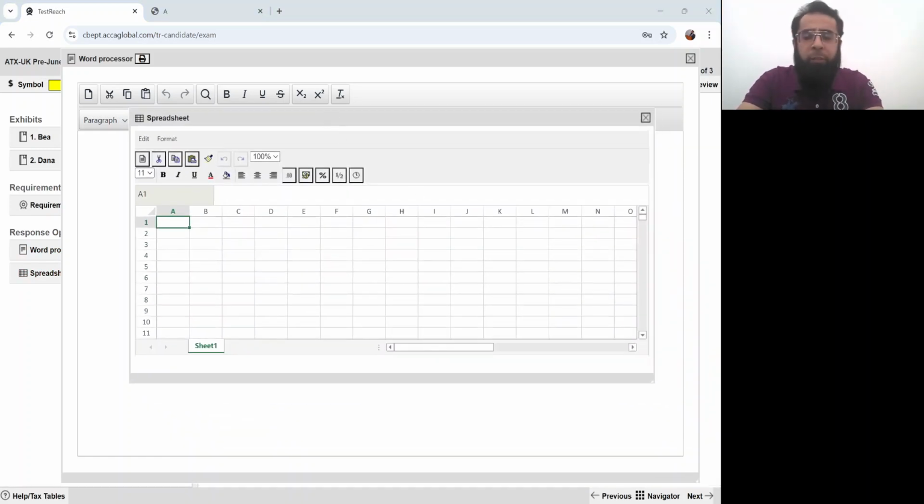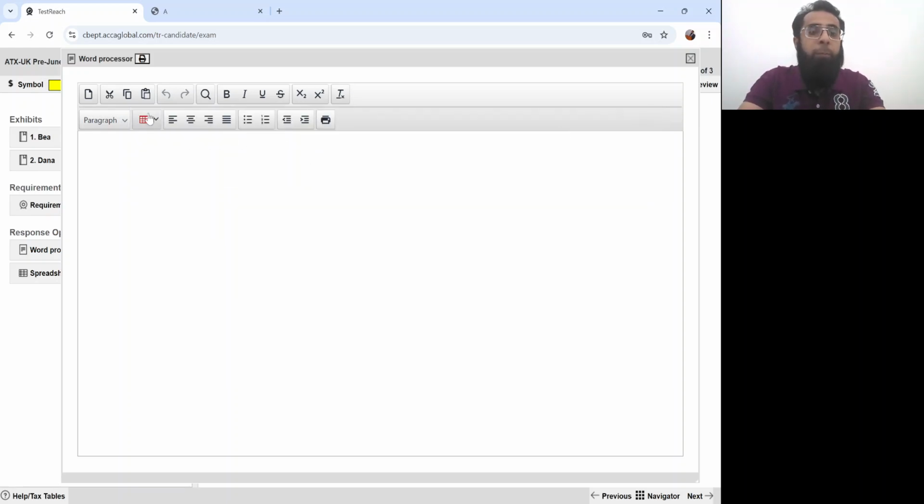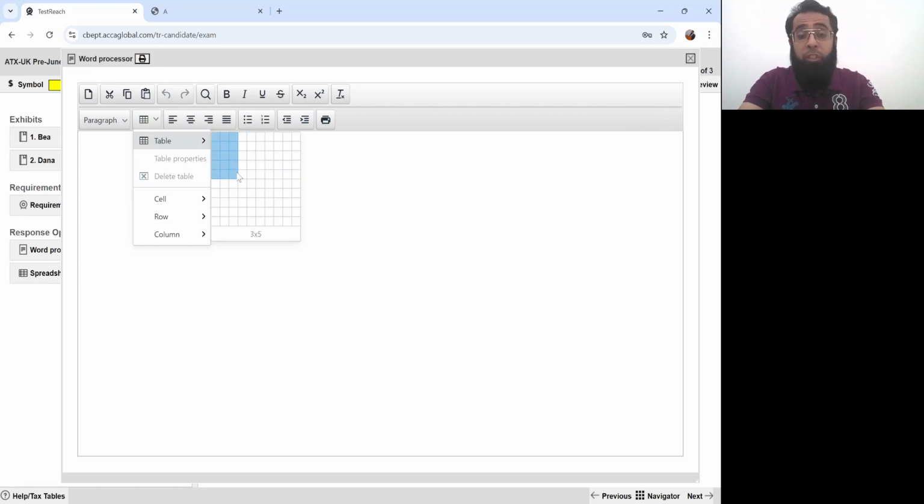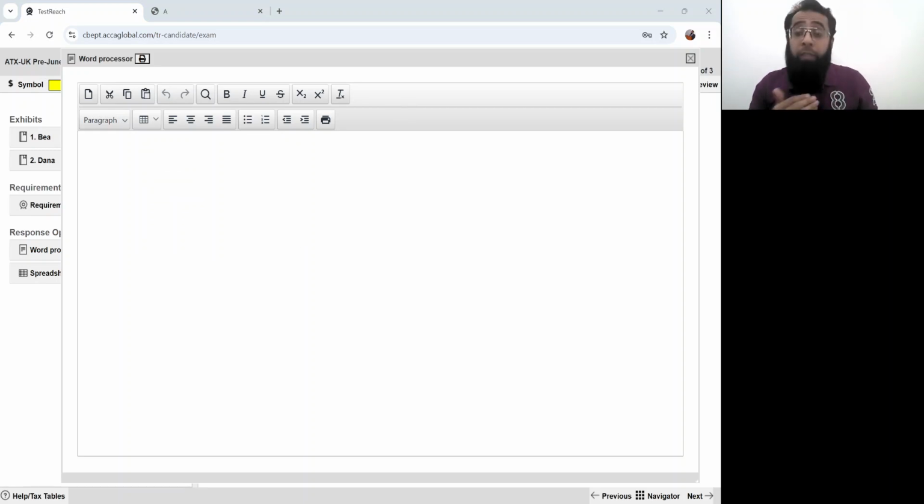Whatever answering tool you are comfortable with, you can use that. If you want, you use a spreadsheet. Otherwise, in the word processor, you can use the table function also. We have discussed all of this in the previous 2 questions also, and we will be illustrating it again when we will be drafting the answer of this question.